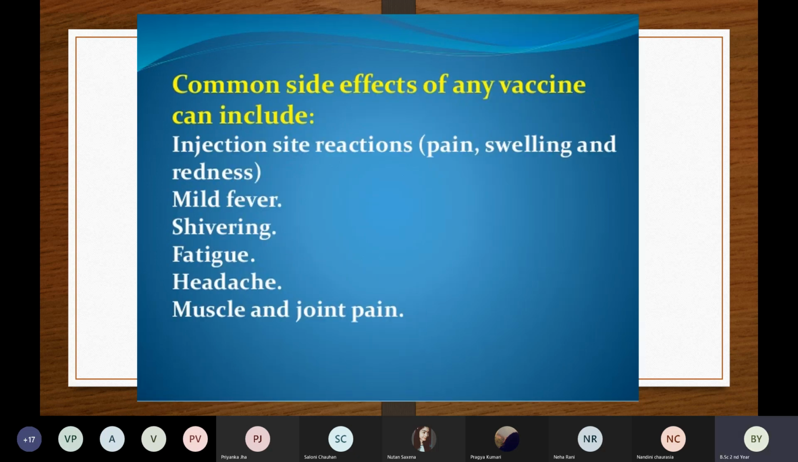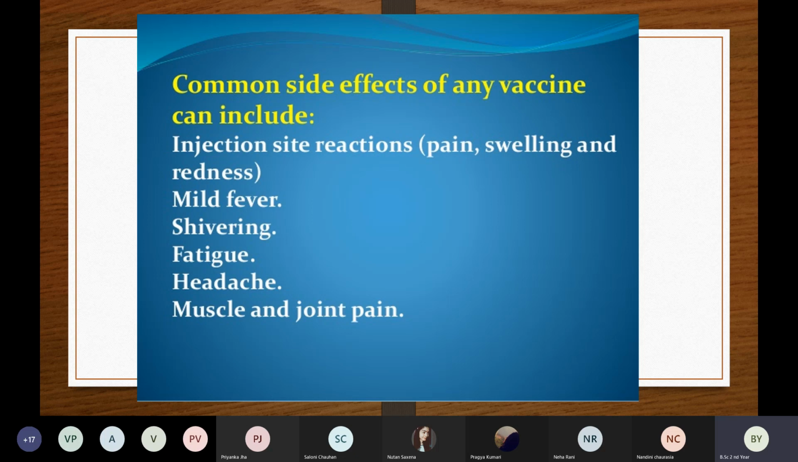If you are giving vaccines to the patient, there can be some side effects. First of all, there can be pain at the injection site. Wherever you are giving the vaccine, it can be on the arm or on the thighs, on the extremities, there will be pain. There can be swelling and redness. Then the patient can have mild fever, or shivering, feeling cold. The patient can have fatigue, very tired, very weak.